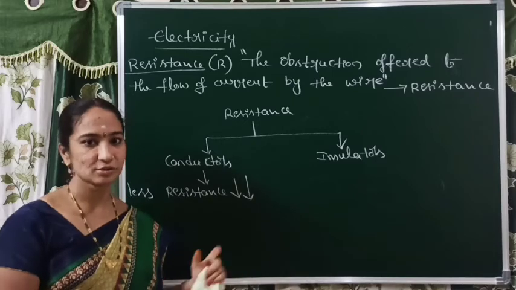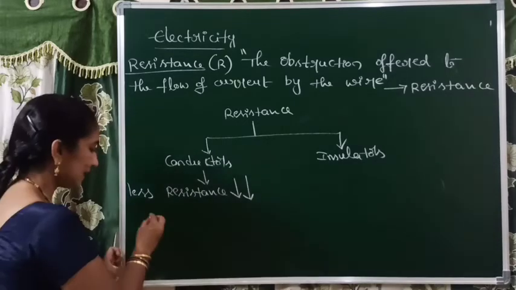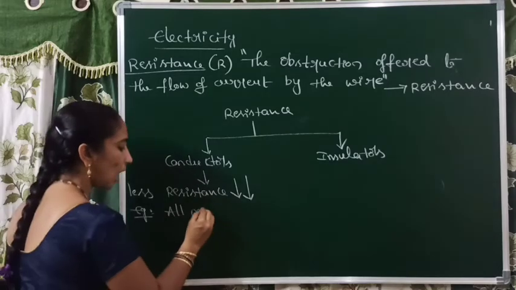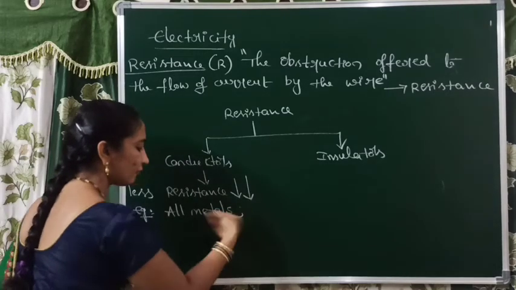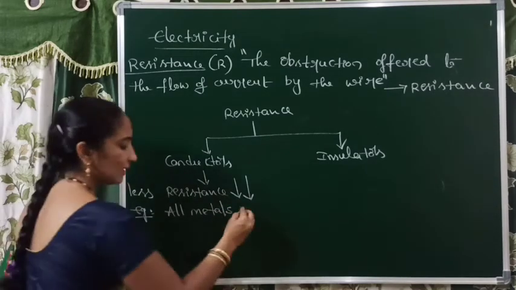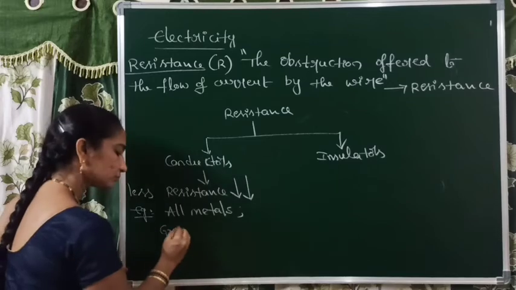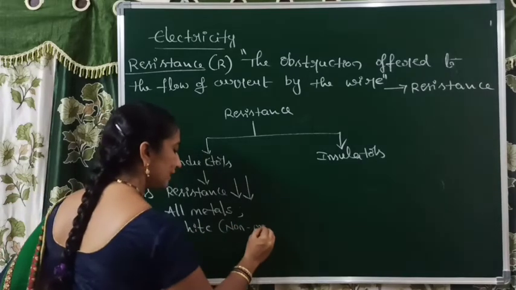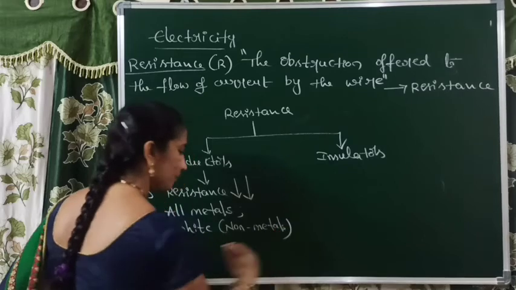of electric current. Examples of conductors, right? What examples did I give? All metals are good conductors of electricity. All metals, including graphite, of course graphite is a non-metal, amma, even though it allows electric current very well.